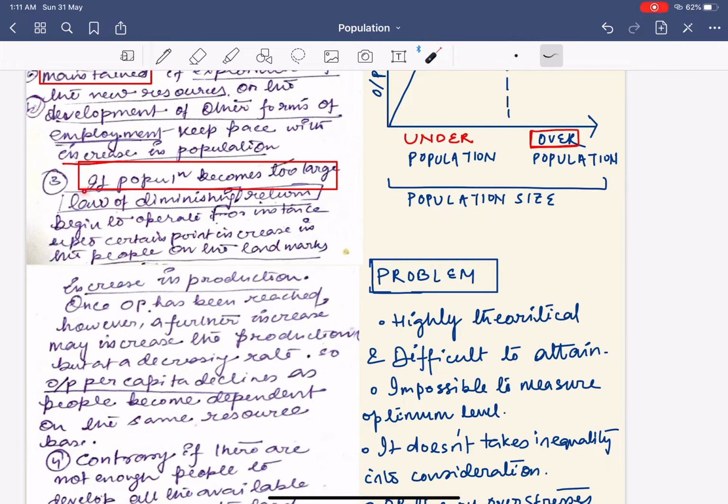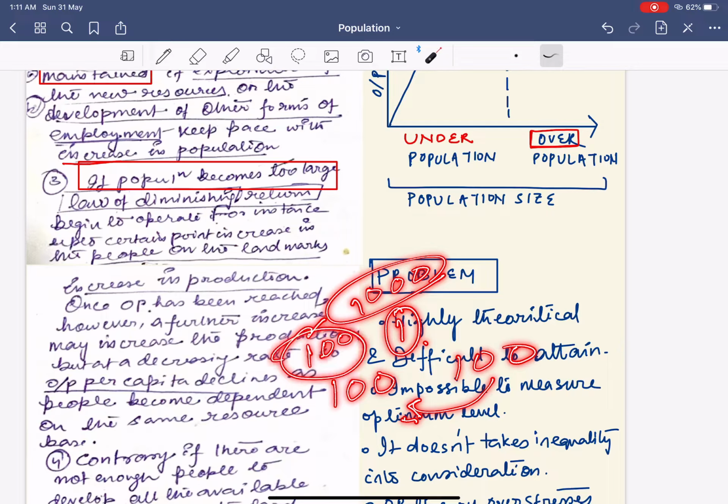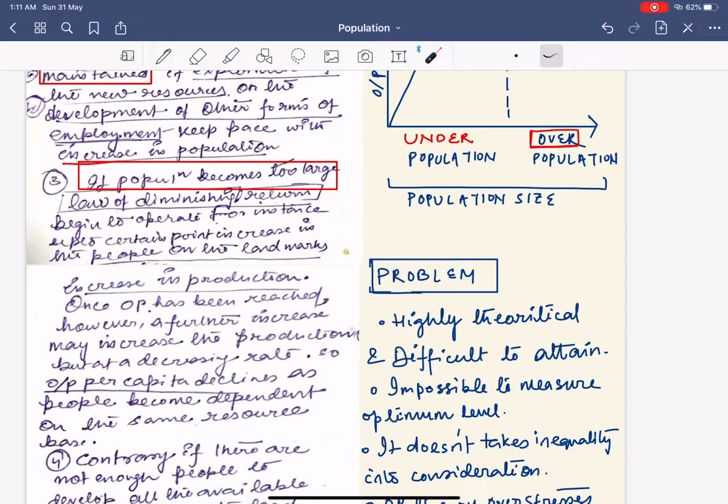Next, if the population becomes too large, let's say your resources are 100 and your population becomes 1000. Then each person would have a lesser share. Consider that your population is 100 and your resources 100, so each person will get one of the resources. But when the 1000 population is divided by the 100 resources, each and every person would have fewer resources.